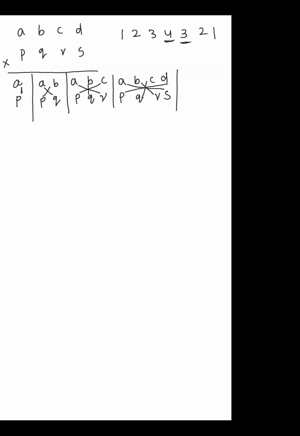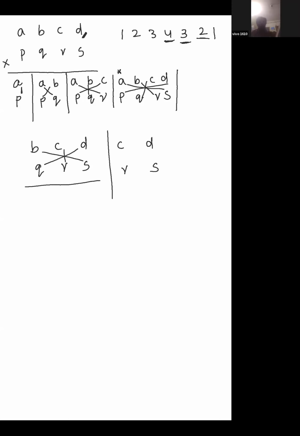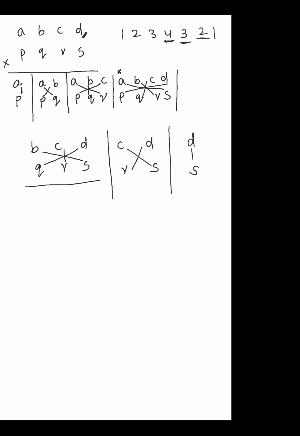Next I want to take only 3 places, that is B, C, D and Q, R, S. If you forgot it, a child may forget which combination I have to take. So when we are reaching the unit place digit, then eliminate the one highest place value, so cross multiplication is possible. After 3, I want to take 2 digits, that is C, D and R, S. This one is cross multiplication, and DS, this is vertical. So this is the 4 into 4 pattern.